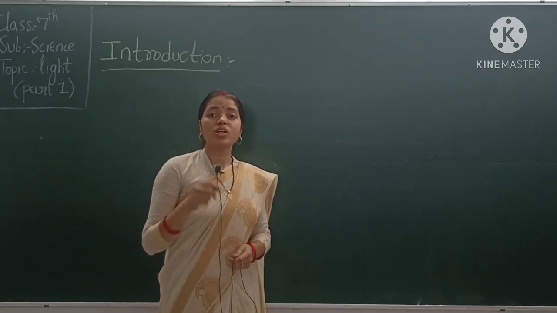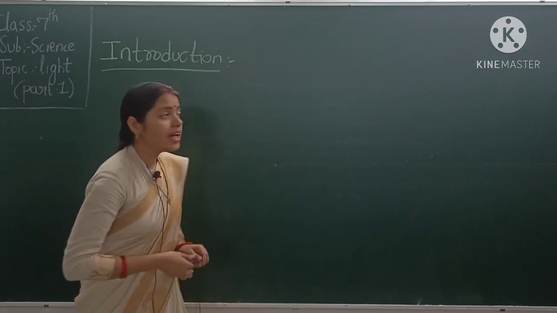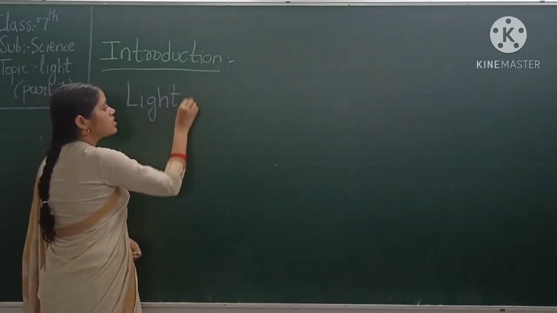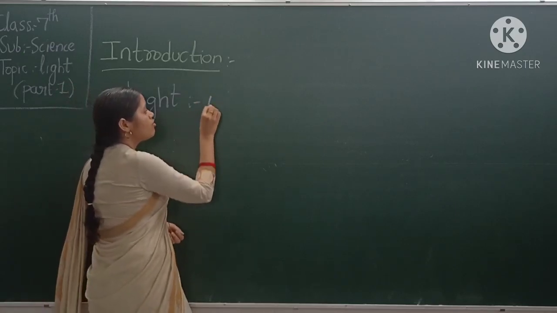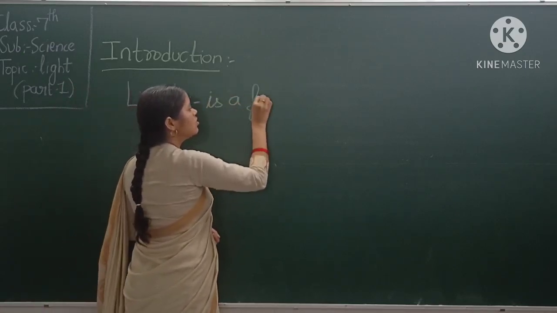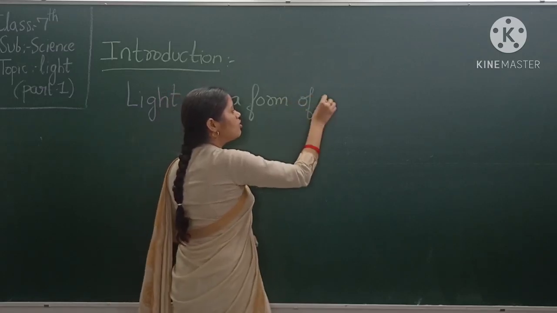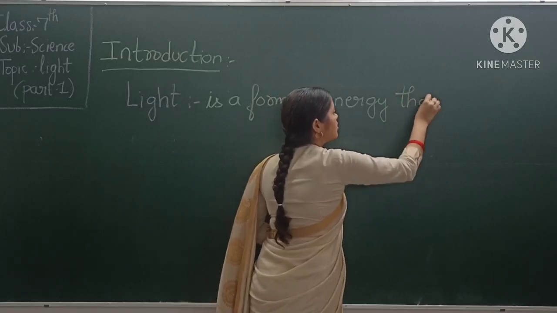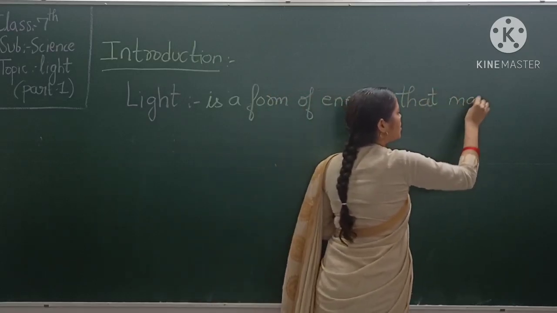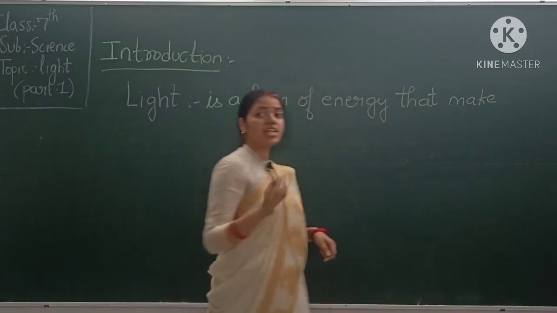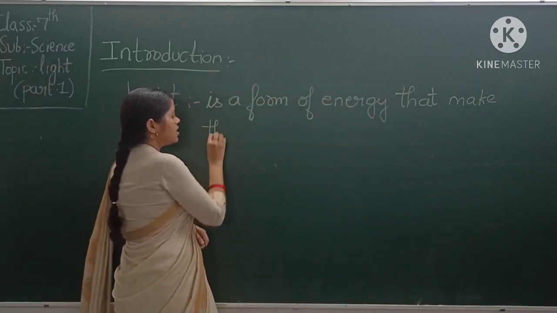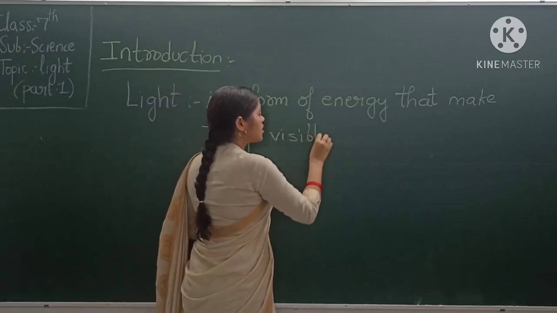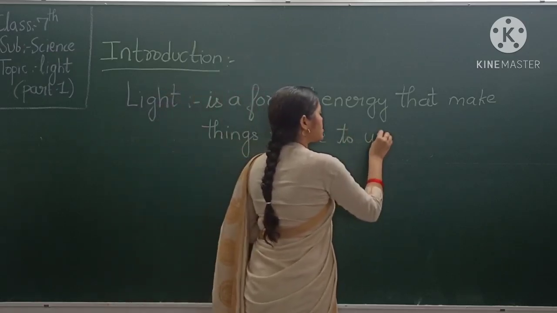Okay students, so what is light? Light क्या है? Light is a form of energy. Energy that makes things visible to us.